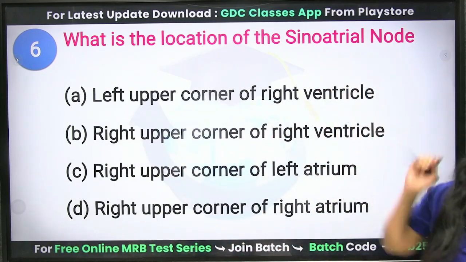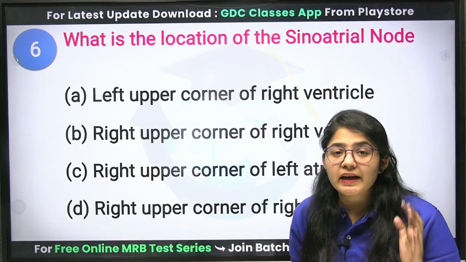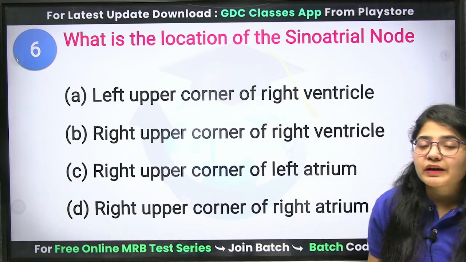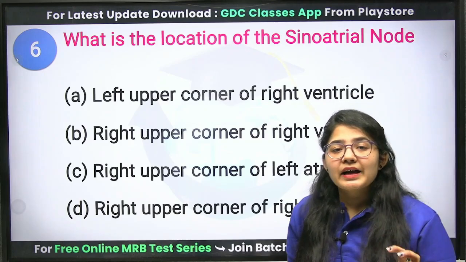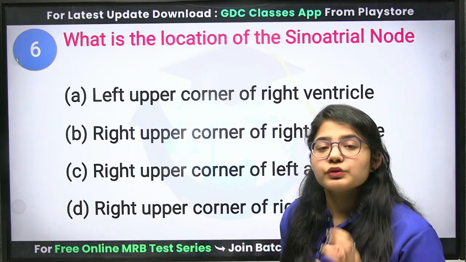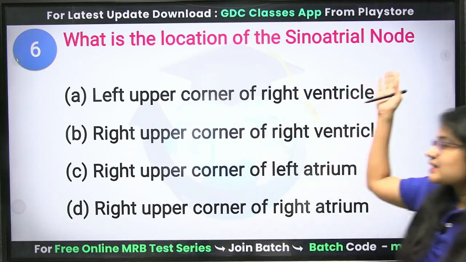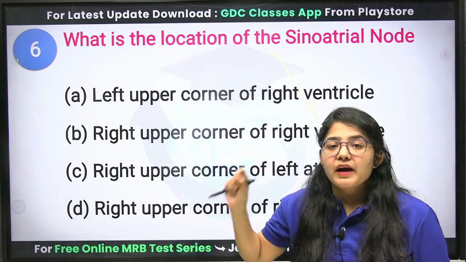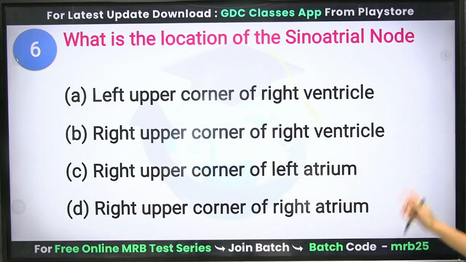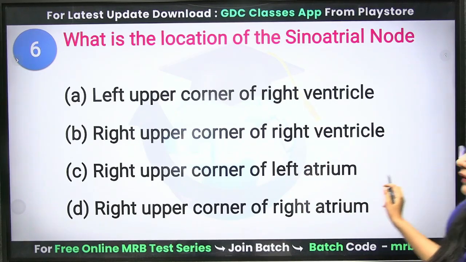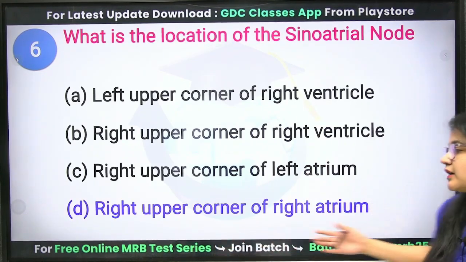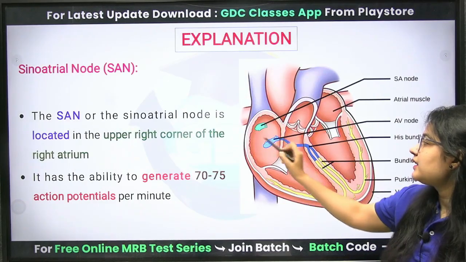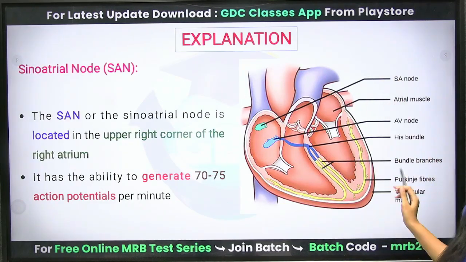This SA node is responsible for generating the electrical impulses that are important for your heart to pump blood throughout your body. This SA node is present at the right side and the upper part of your atrium. Clear? Upper part of your atrium. So the correct answer is the right upper corner of the right atrium. There we have the SA node.